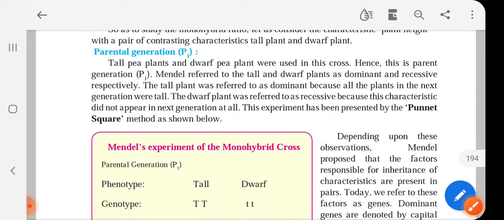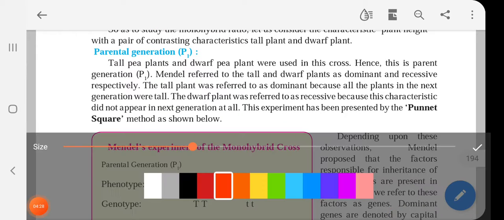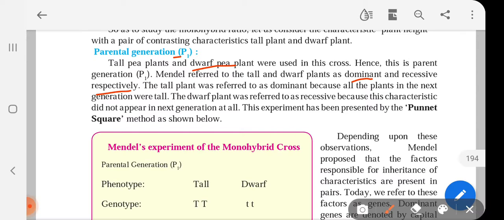So here there are some terms to be understood. Parental generation denoted by P1. So it's P1 denoting parental generation, the first generation, the parents which Mendel had crossed. Tall pea plants and dwarf pea plants were used in this cross. Hence this parent generation. Mendel referred to all tall and dwarf plants as dominant and recessive respectively.